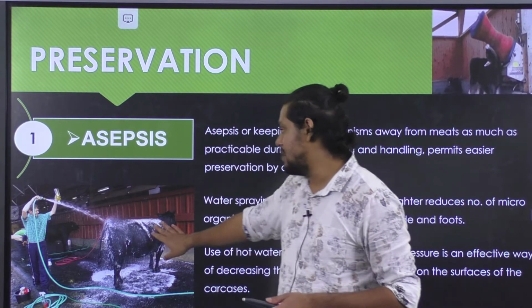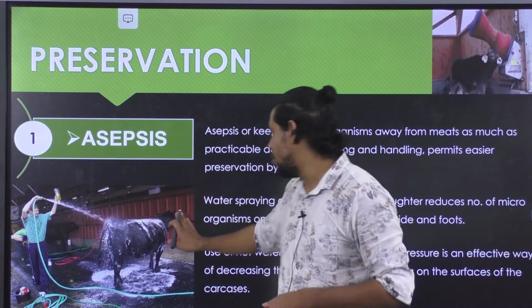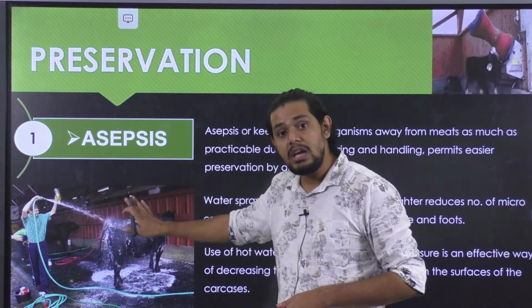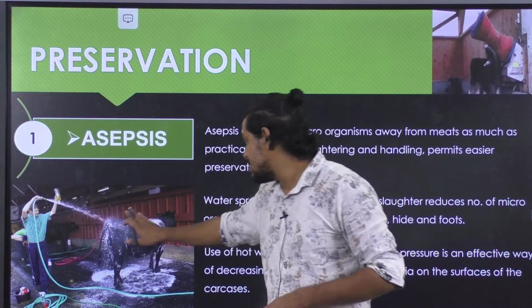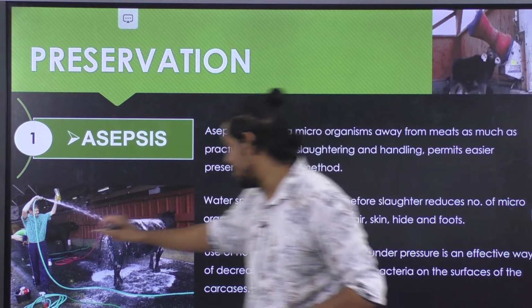Whenever an animal is cleaned prior to the slaughtering, it ensures that the surface flora is taken care of. As we studied previously in contamination, the surface or the skin of an animal harbors a lot of microorganisms.